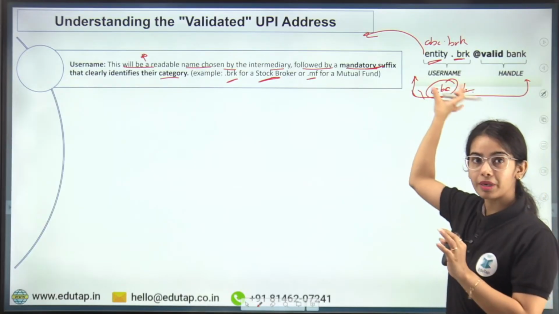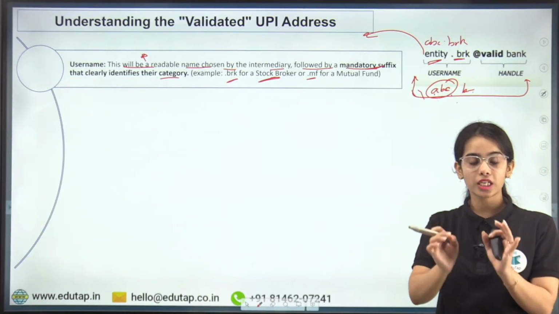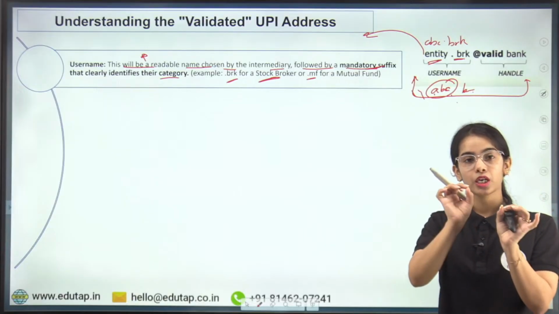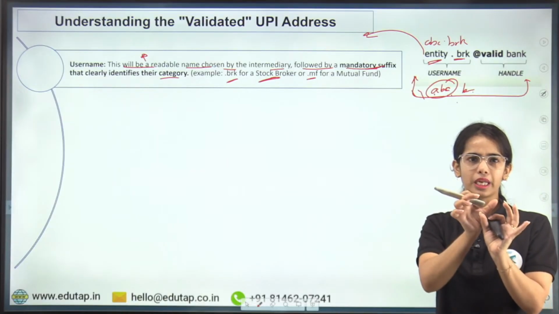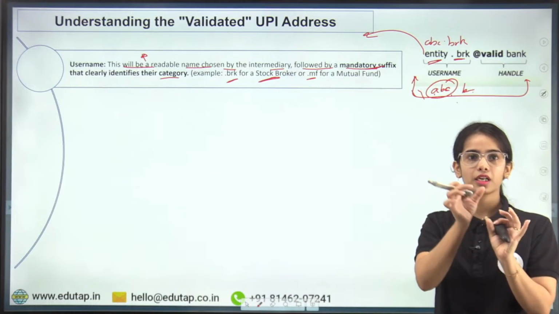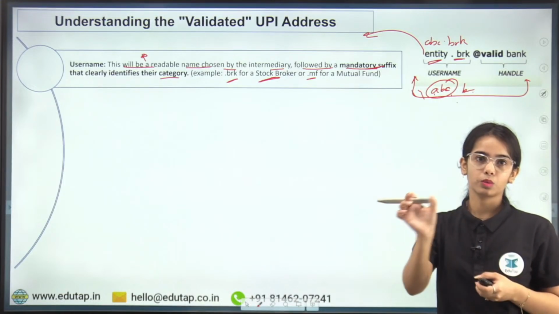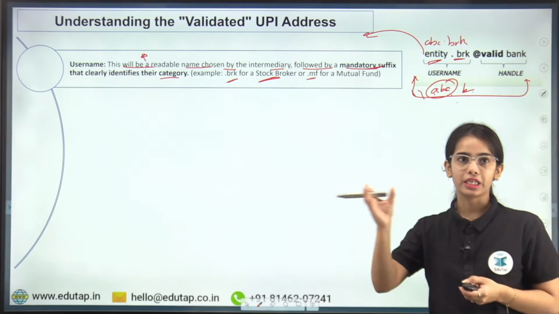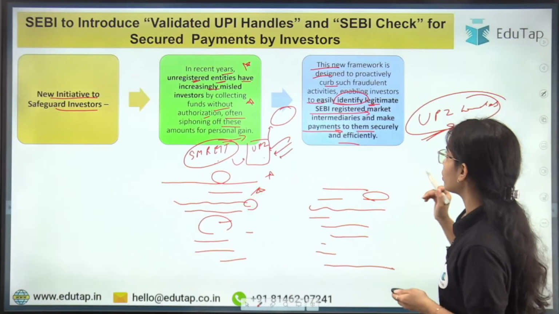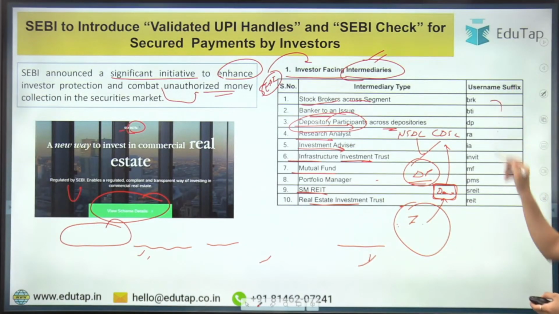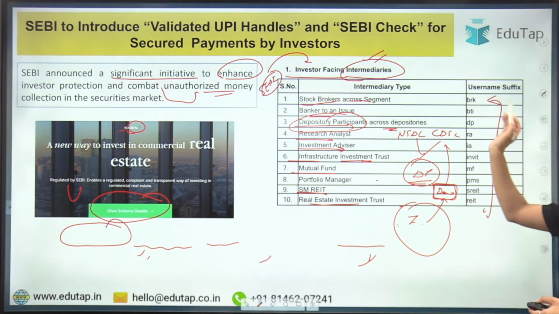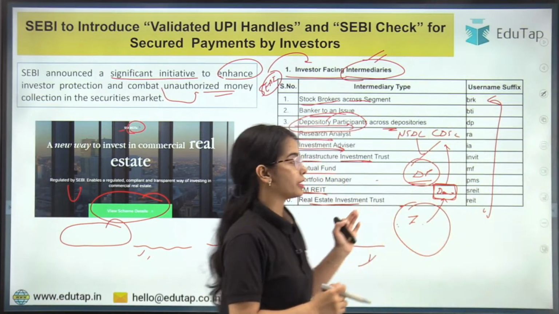In the first part of the address, the username will be whatever readable name the entity has selected, dot BRK or MF or whatever it is working as. So these are the different suffixes for the different intermediary types.